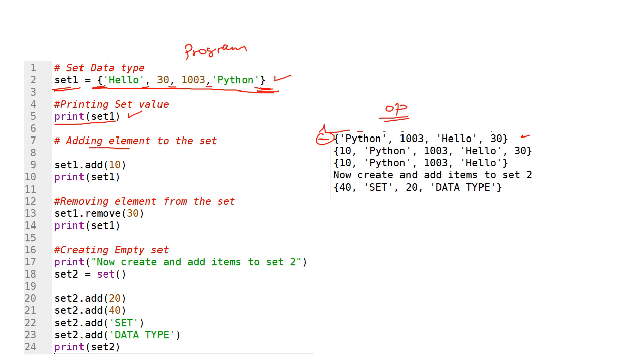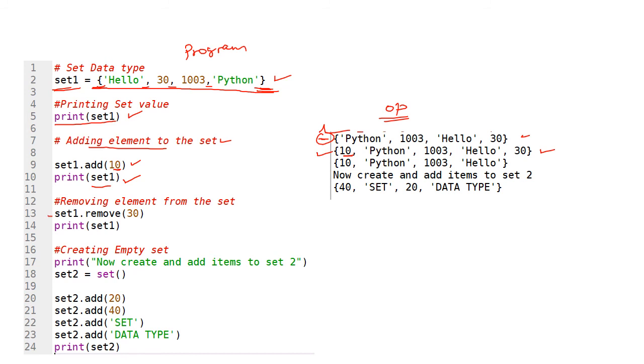And next I'm going to add an element into the set. Okay. Set dot add of 10. I'm going to add this particular value in the set. Okay, now after adding I'm going to print this set. See, 10 is added here in this set.